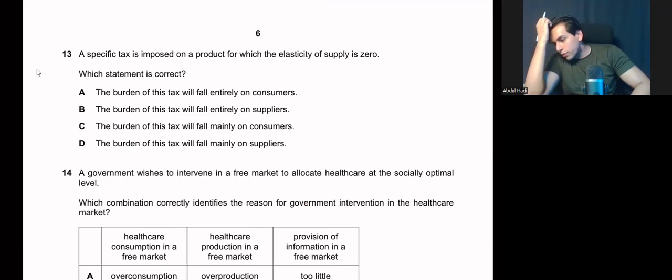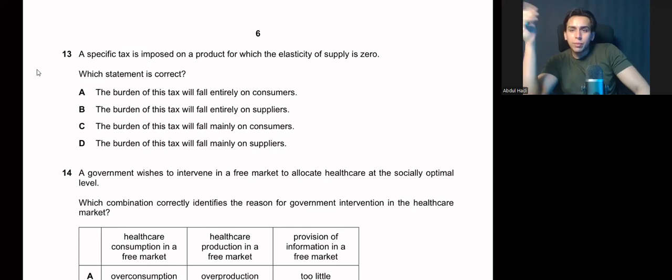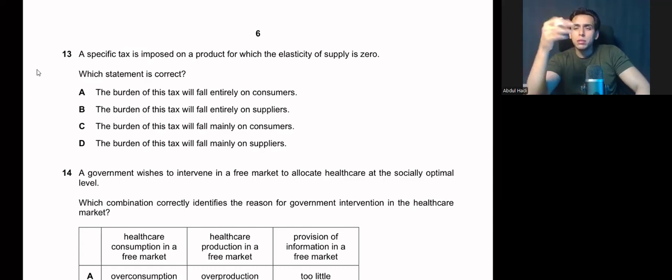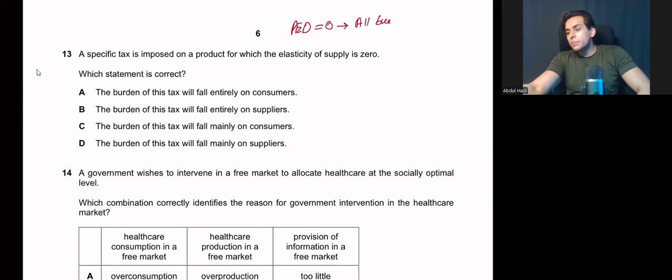A specific tax is imposed on a product for which the elasticity of supply is zero. Which statement is correct? If you remember, we learned about the concept of indirect tax, and how the burden is shared between consumers and producers when there is different elasticity of demand. We also learned about perfectly inelastic demand. In perfectly inelastic demand, where PED is equal to zero, all burden is passed on to the consumer. All burden on the consumer in perfectly inelastic demand. So in perfectly inelastic supply, who will bear all the burden?